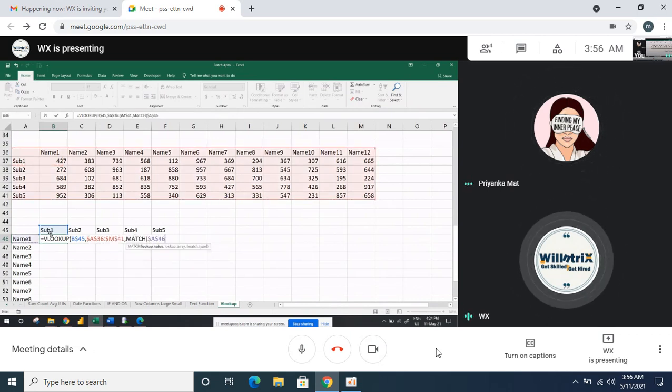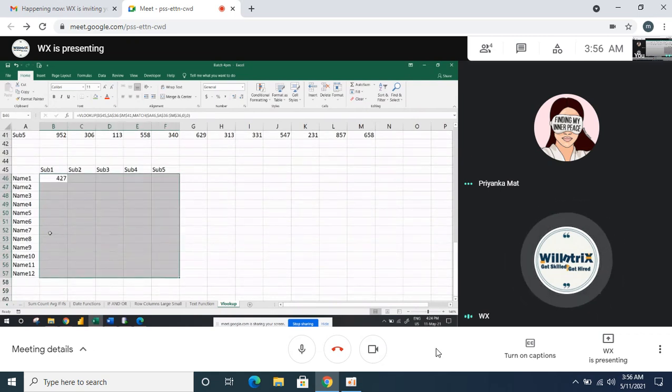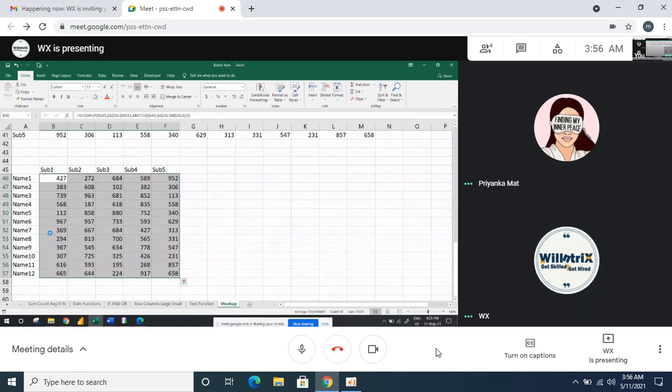MATCH lookup, name one, freeze it. Then this we have to match with all the names of the headers. Comma 0, then comma 0. Then drag it down and to the right. Understood? This is a basic VLOOKUP.